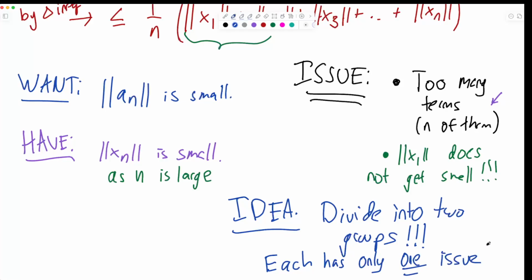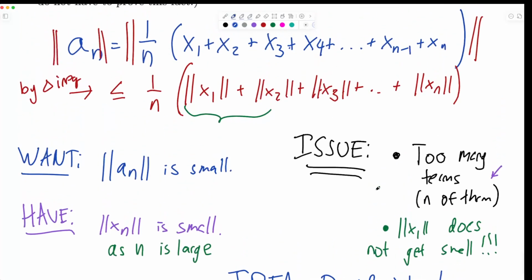Okay, so you go from 1 big long sequence that has 2 problems to 2 sequences, each of which have only 1 problem. And so, very roughly speaking, the idea will be to just make some cut somewhere over here and call this the beginning of the sequence. And the beginning of the sequence has the problem that the terms are big. And then we have the sort of tail of the sequence. And the tail of the sequence has the problem that there's a lot of them. But if we choose the tail far enough out, we can make sure that each individual term is small.